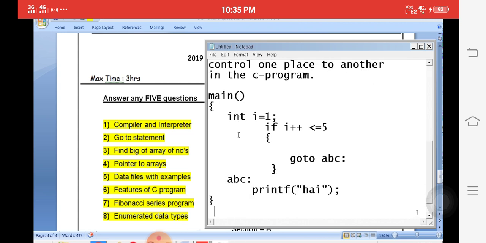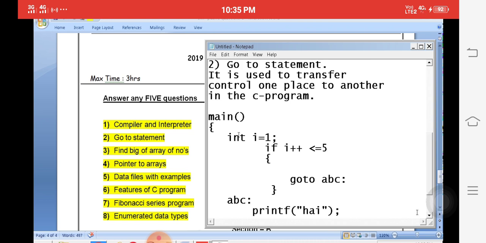You need not write the program in public examinations actually. What is the goto statement? It is used to transfer control from one place to another place in the C program. For example, we are writing a small program. goto is called a statement. It is used to jump control from one place to another place.